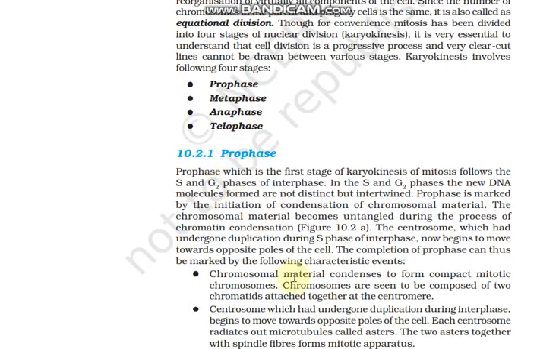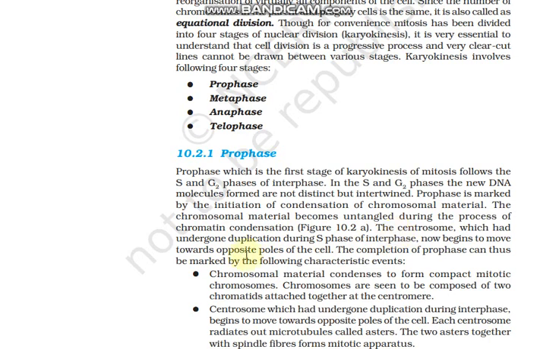So let's understand what happens in P phase, that is prophase. Prophase is the first stage of karyokinesis of mitosis. It is preceded by the S phase and G2 phase of interphase. In S phase and G2 phase, we have seen the newly formed DNA molecules are not distinct and are intertwined. So prophase is marked by the initiation of condensation of chromosomal material. It condenses to form chromosomes. The chromosomal material becomes untangled during this process and the chromatin gets condensed.